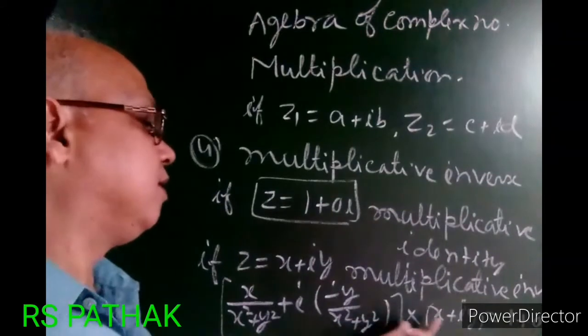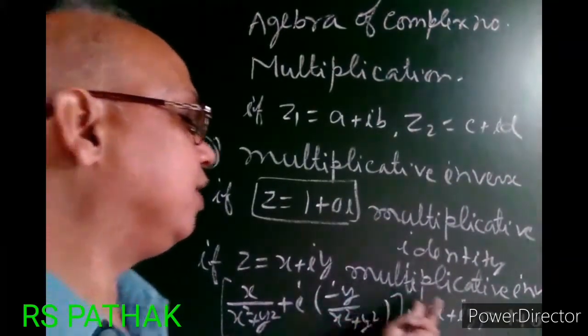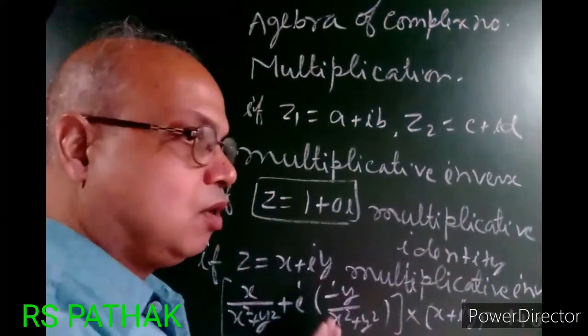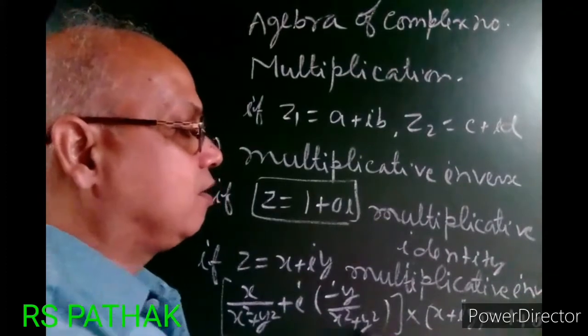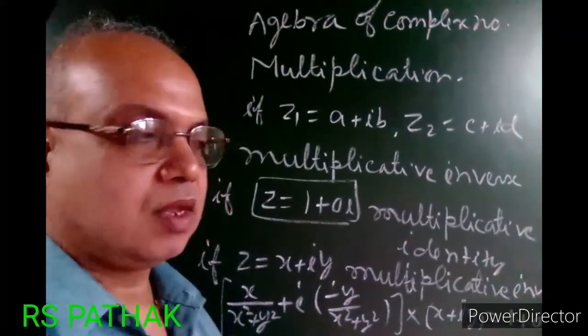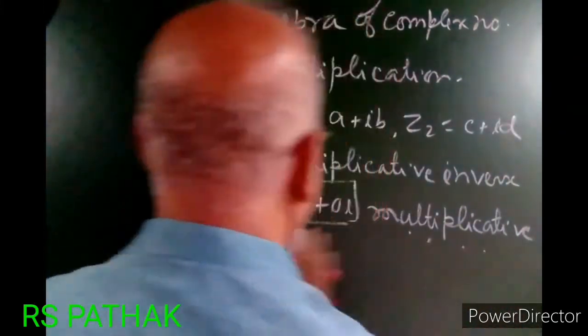Therefore, this number is the multiplicative inverse of z, and after multiplying these two, the value will be the multiplicative identity. Therefore, it follows the multiplicative inverse rule.